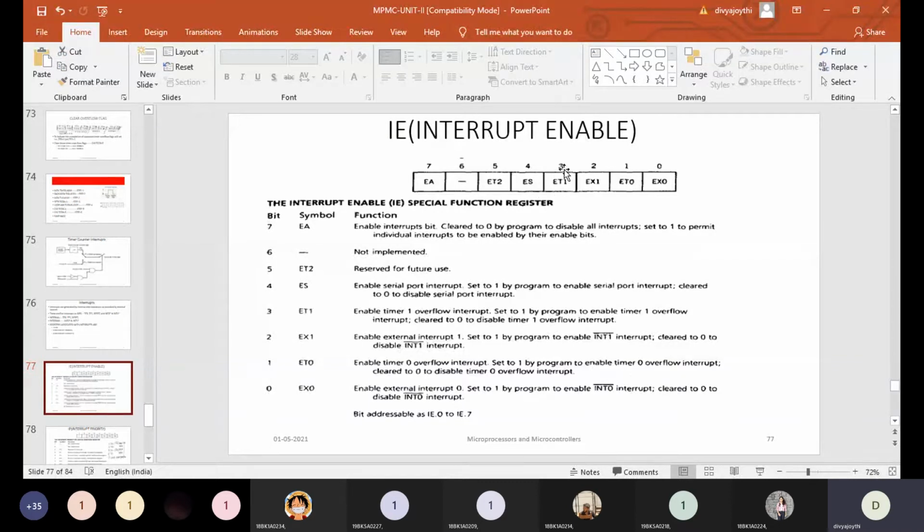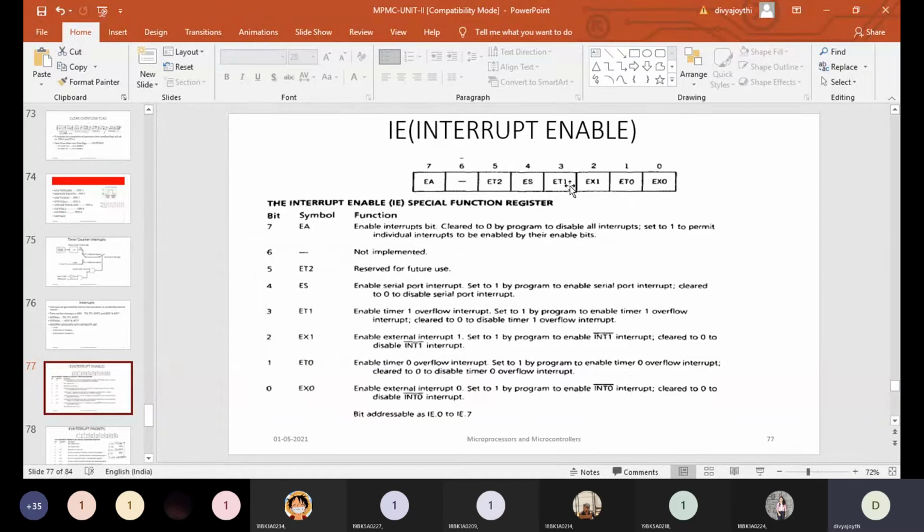In order to make them 0 or 1, this bit should be 1 by default, because it is the key for all these interrupts. If it is 0 and you make any of these 1, then that interrupt is not going to be served by the controller.